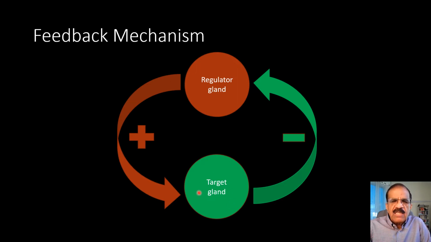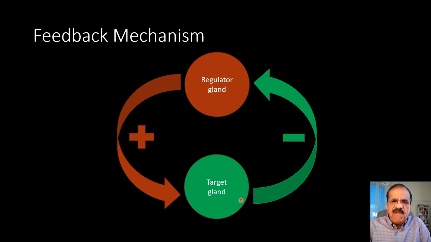Now, once there is enough level of T4 and T3 in the body, it will start sending inhibitory signal to the pituitary to tell the pituitary that there should be no more TSH because there is already enough T4 and T3 in the body. Just the opposite will happen if there is deficiency of T3 and T4.